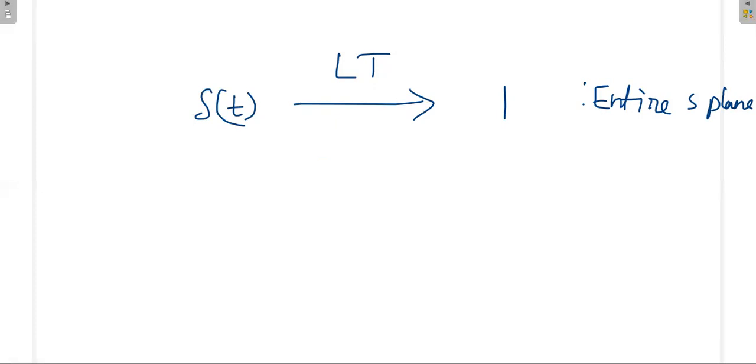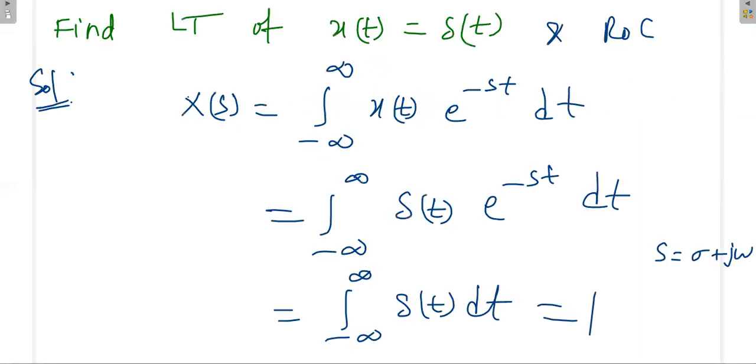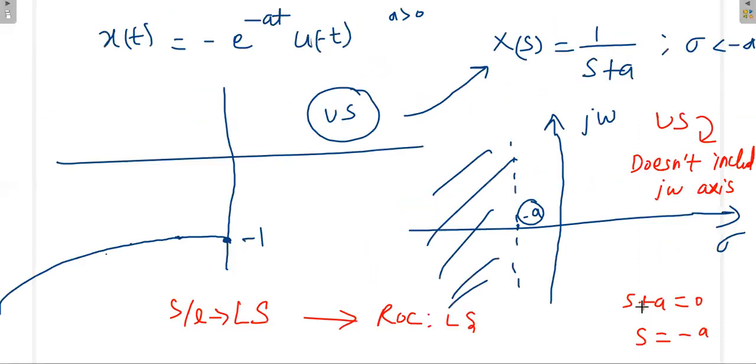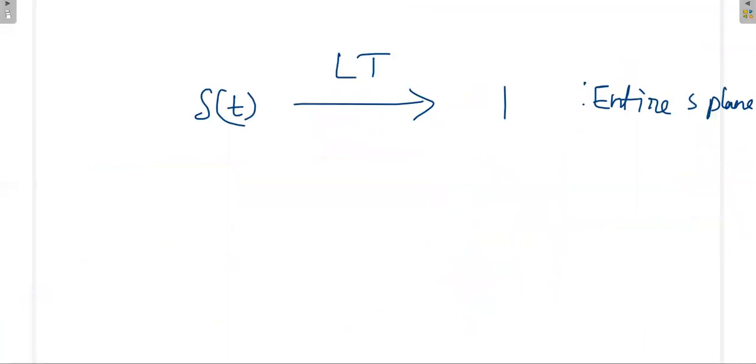Again, for which kind of signal will we get the entire s plane as the ROC? In the previous cases, the ROC had only some range, not the entire s plane. But in this case, we have the entire s plane. Then what is the difference here? This del t is a finite duration signal.